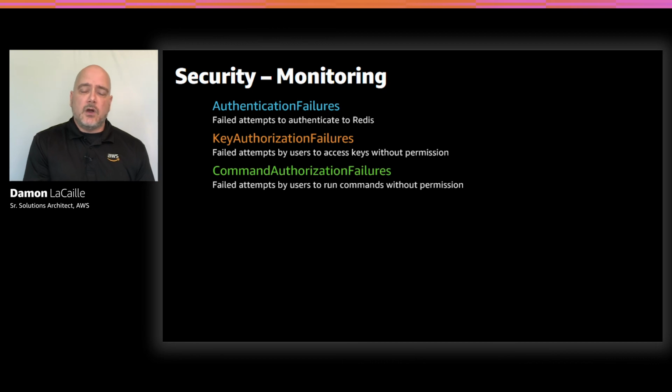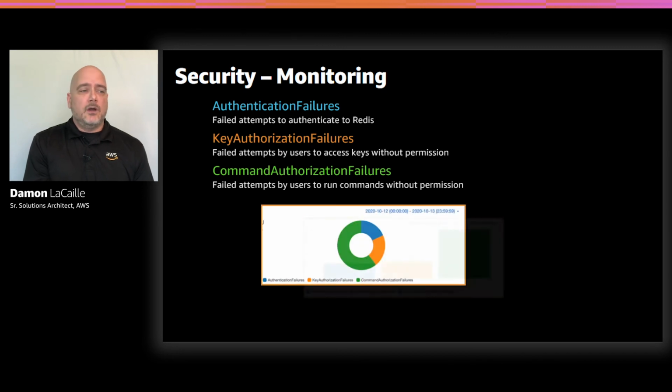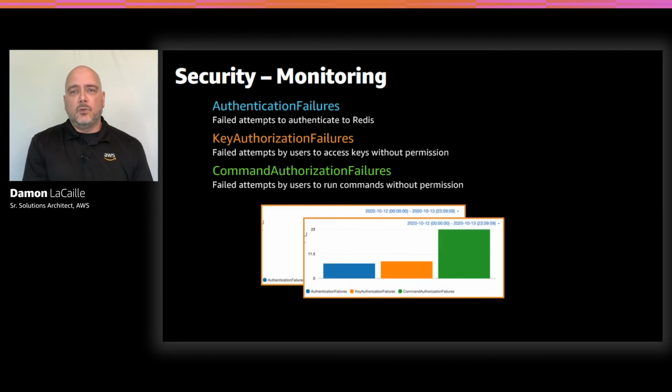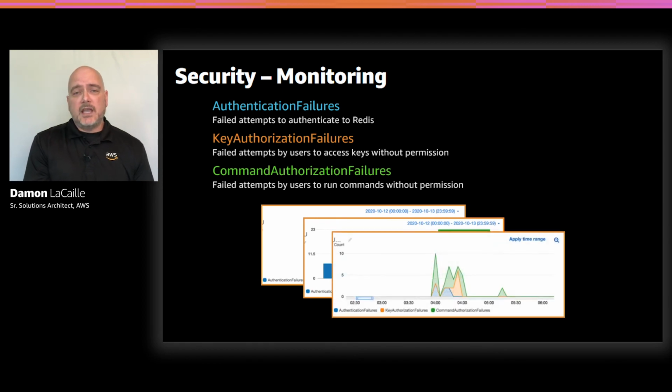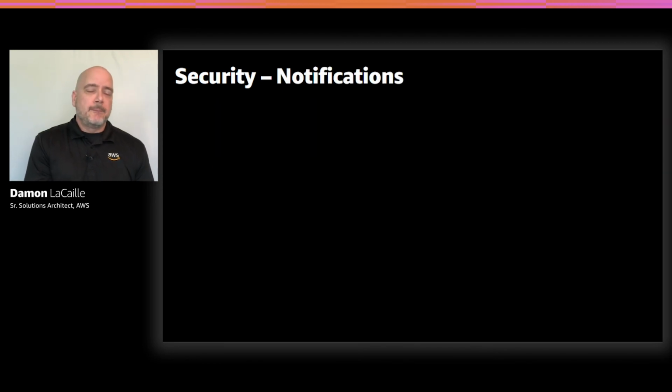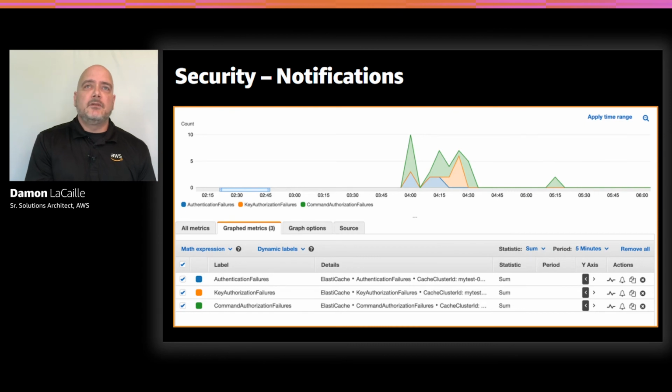So these metrics are emitted to Amazon CloudWatch every 60 seconds. And you can view these metrics in any way you want, multiple types of graphs, whichever works best for you. And so now not only do you have better control over access to your Elasticache Redis clusters, you also have the ability to view metrics related to that access, right? And since you are using Amazon CloudWatch for these metrics, that means you can actually set up notifications for them as well, which is pretty nice.